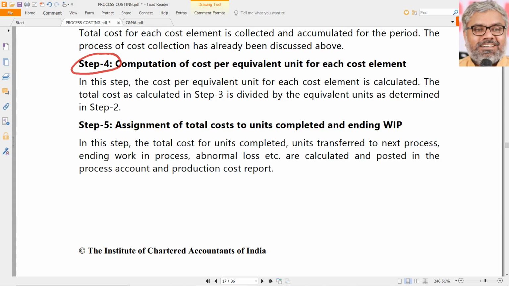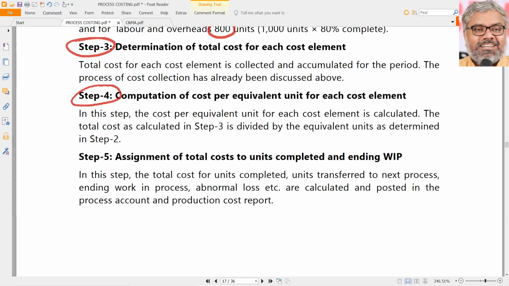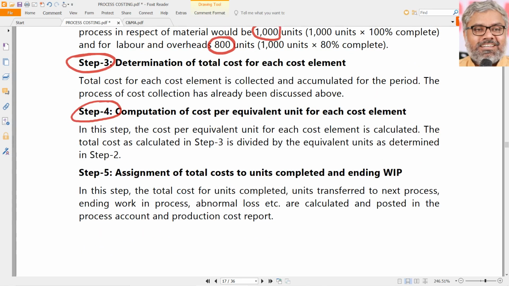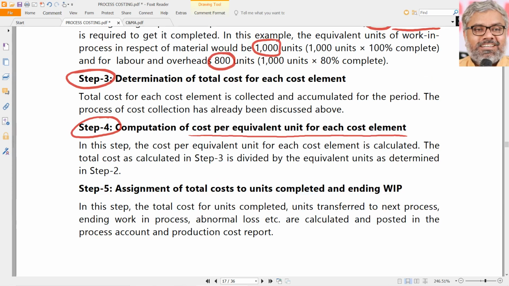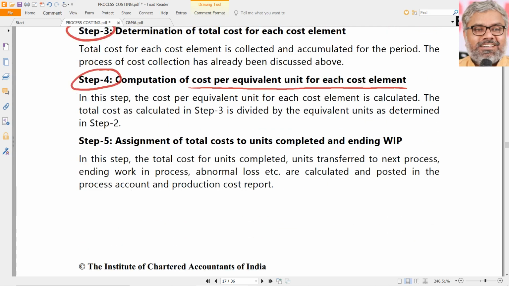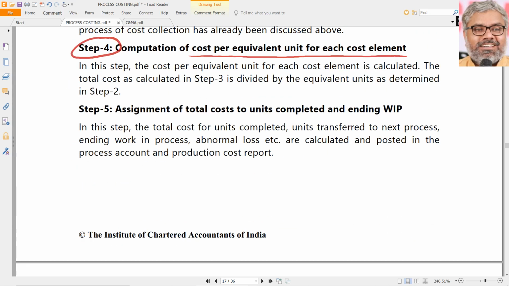Step 4. The total cost has to be calculated per equivalent unit for each cost element. So step 3 divided by the number of equivalent units as calculated in step 2 gives us step 4, that is the cost per equivalent unit of production for each cost element separately, material separately, labor separately, overhead separately, or sometimes labor and overheads put together.